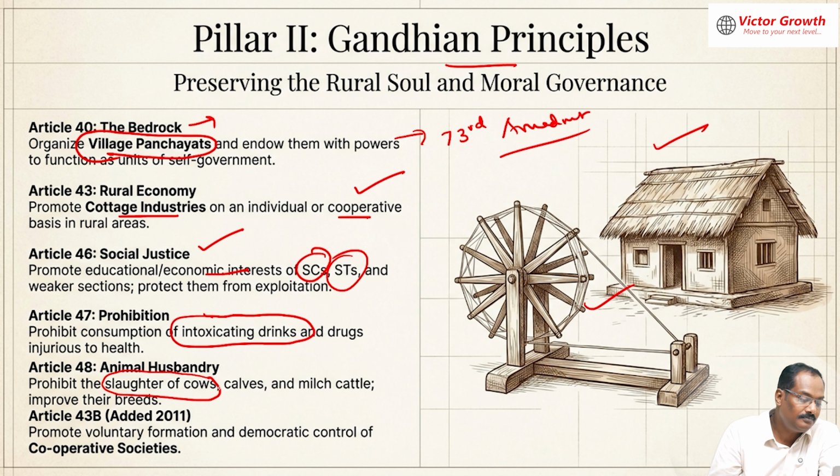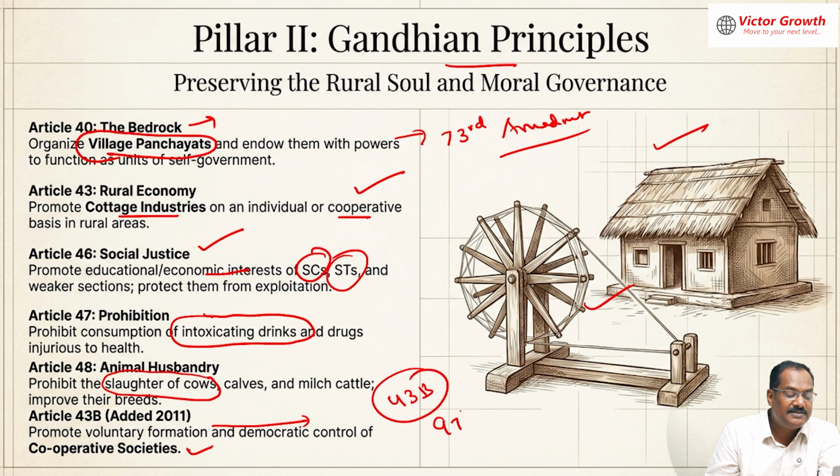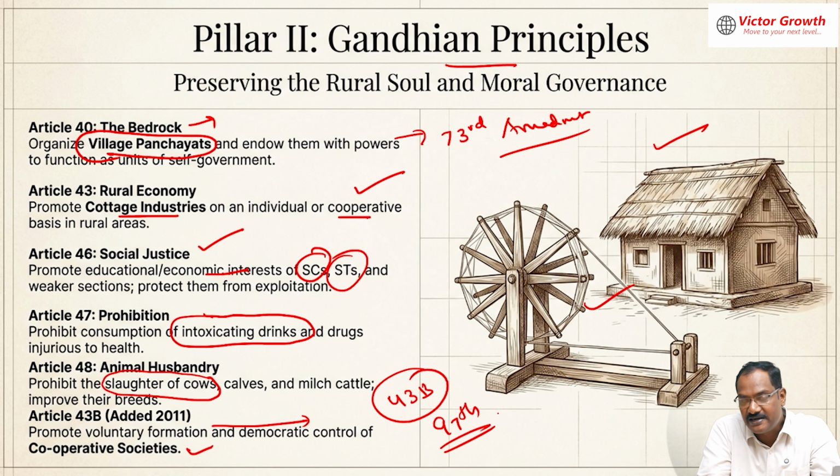Then comes the cooperative society. This was added by a new amendment, Article 43B. If my memory is right, it is the 97th Amendment Act.